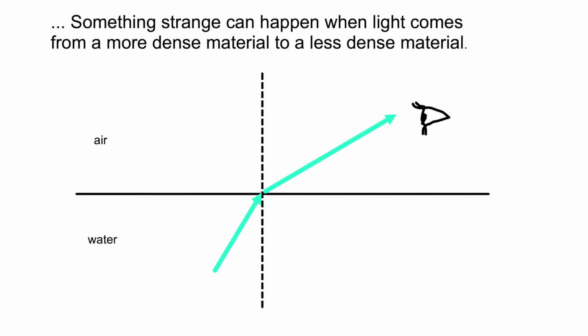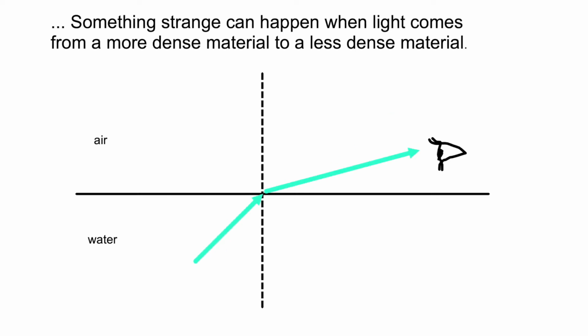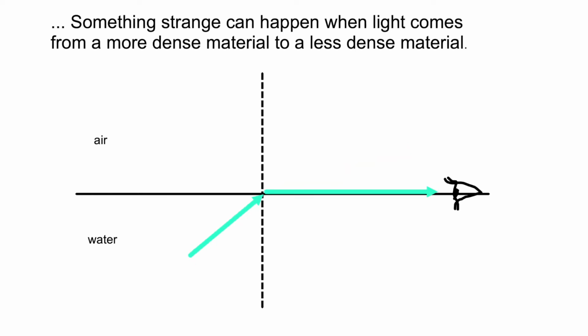So if I'm looking at that light with my eye, I'm not going to look at the source of the light. I have to look where the light is changing direction to. Now, if I increase the angle from the more dense material, if I increase that angle of incidence, the angle of refraction gets bigger, so I have to move my eye. If I increase it enough, that angle of refraction can be 90 degrees. So in order for me to see that light, my eye would have to be at the boundary between the two surfaces.